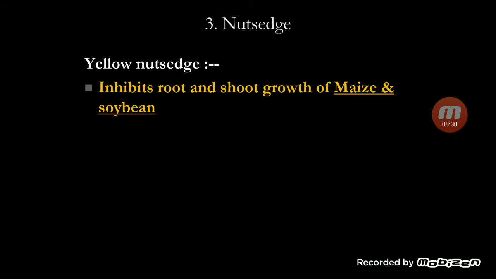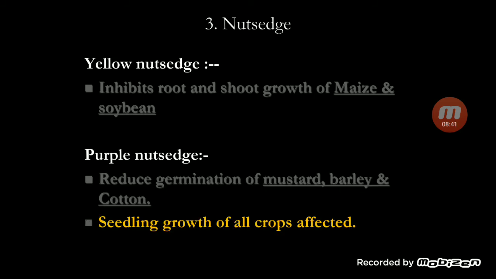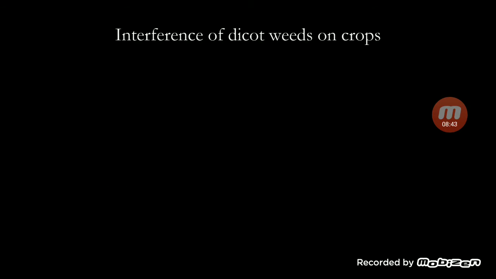Then nutsedge, Cyperus rotundus and Cyperus esculentus. Yellow nutsedge inhibits the root and shoot growth of maize and soybean. Purple nutsedge reduces the germination of mustard, barley and cotton. Seedling growth of all crops is affected because of allelopathic chemicals. Now, we discussed the monocot weeds.